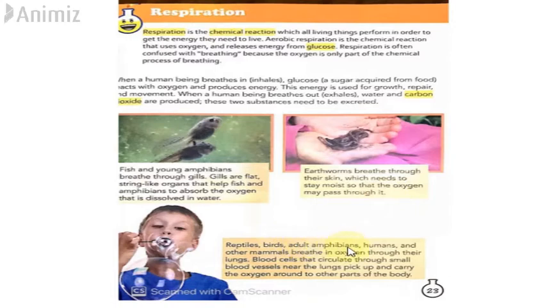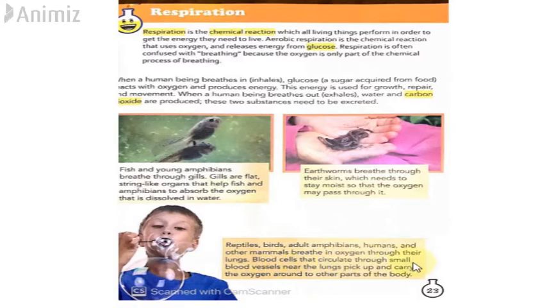Reptiles, birds, adult amphibians, humans, and other mammals breathe in oxygen through their lungs. So different animals are made in different ways and they breathe differently. Just like fish and young amphibians have gills, and earthworms breathe through their skin, reptiles like lizards, birds, adult amphibians, human beings and mammals like cow, buffalo, giraffe, dog and cat have lungs inside the body, so they breathe through their lungs.